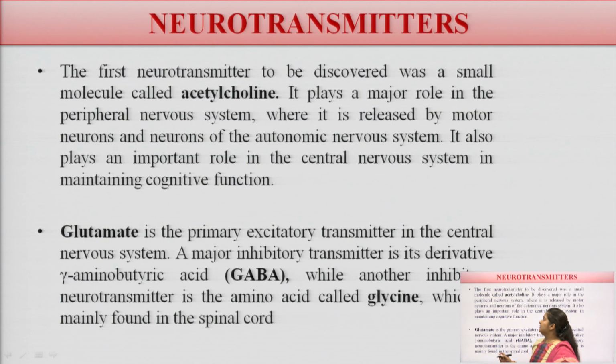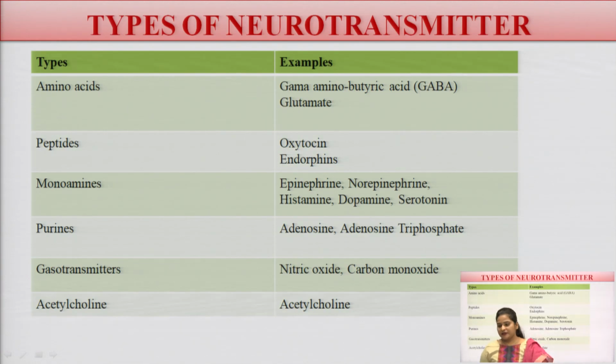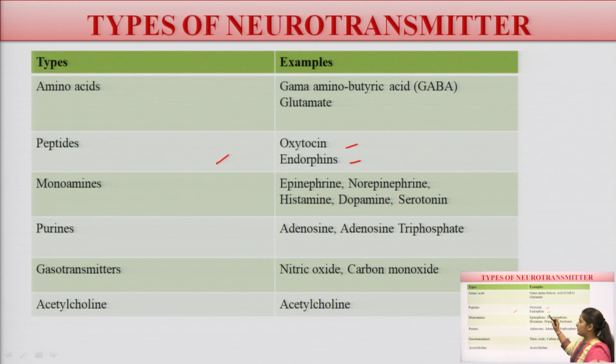So basically, types of the neurotransmitters: these are the amino acids. Examples are GABA or glutamate; peptides, oxytocin or endorphins. Monoamines are epinephrine, norepinephrine, histamine; purines, adenosine triphosphate. Gasotransmitters are just like nitric oxide or carbon monoxide. And acetylcholine is acetylcholine.